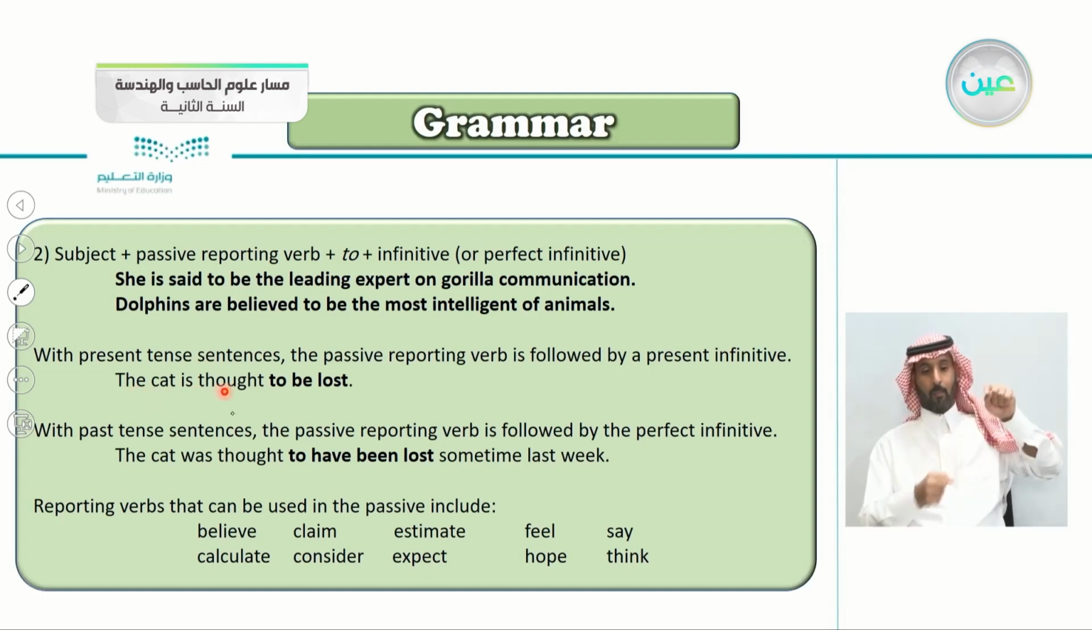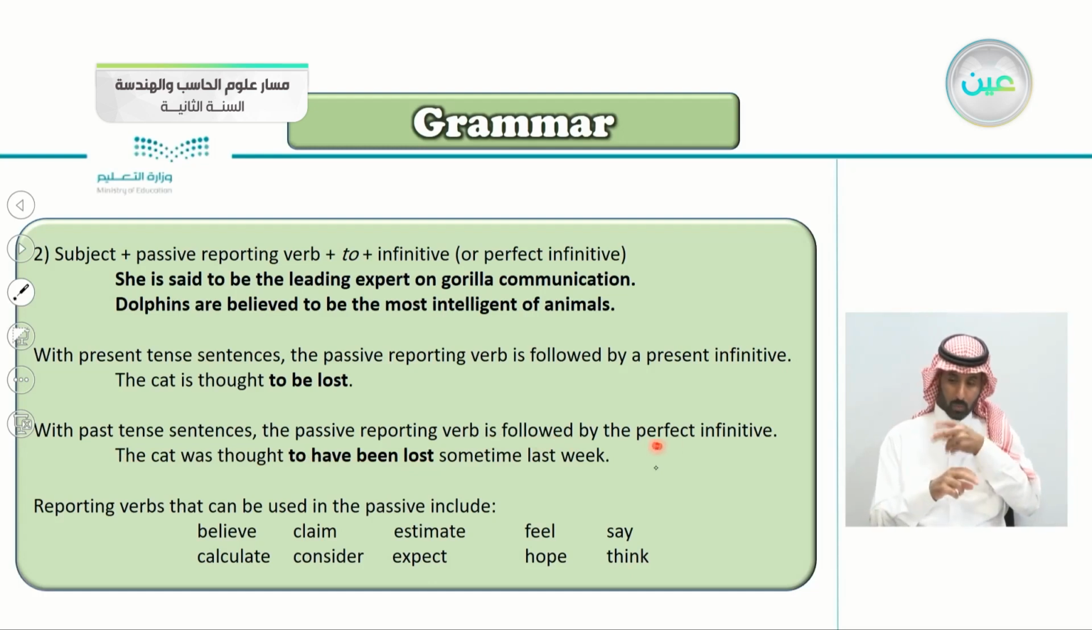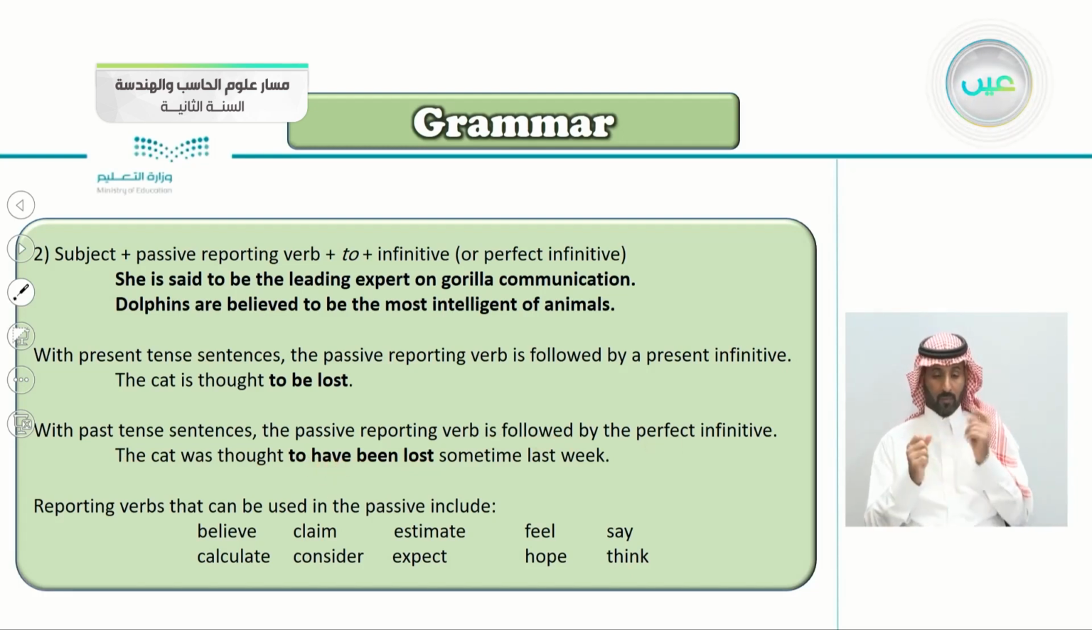The cat is thought to be lost. Thought to be lost. So this is the present infinitive. To be lost. Again, the cat is thought to be lost. With past tense sentences, the passive reporting verb is followed by a perfect infinitive. So we say the cat was thought to have been lost. So perfect infinitive, that's why we added have. To have been lost sometime last week.